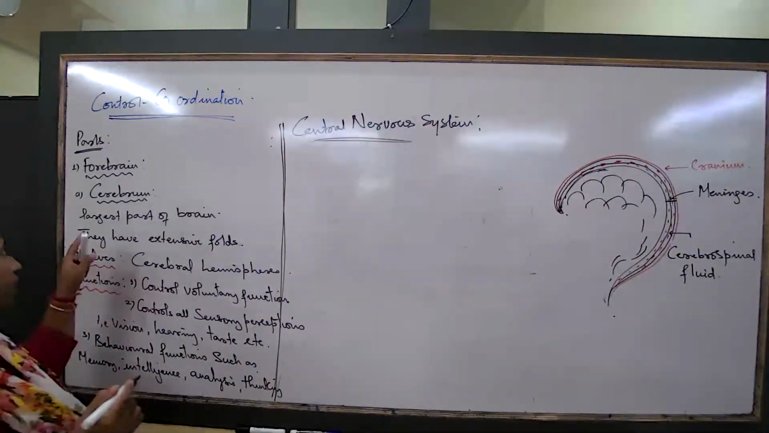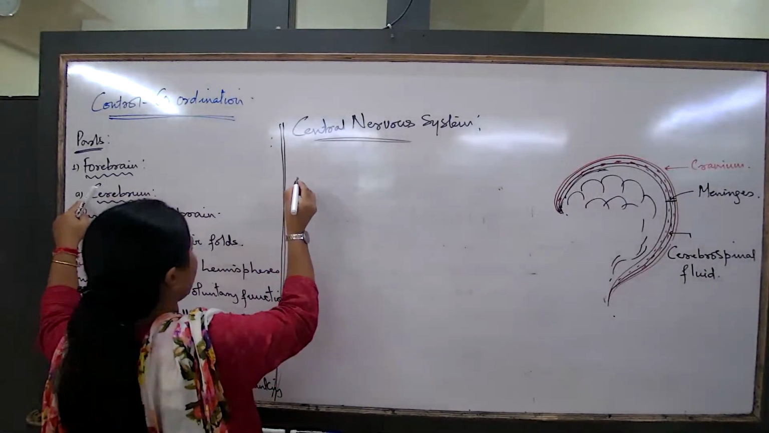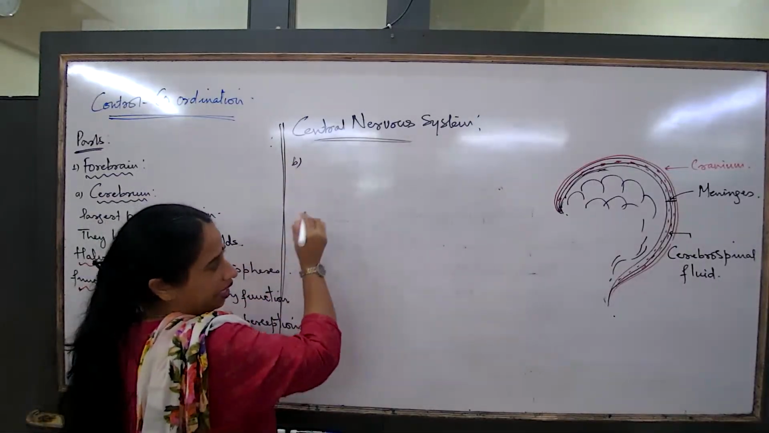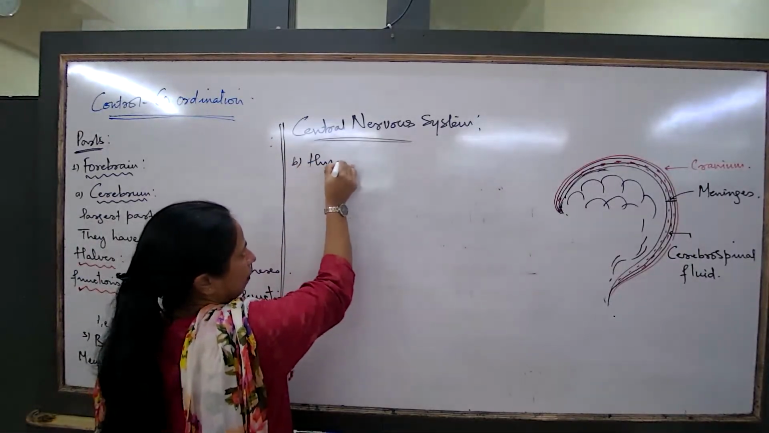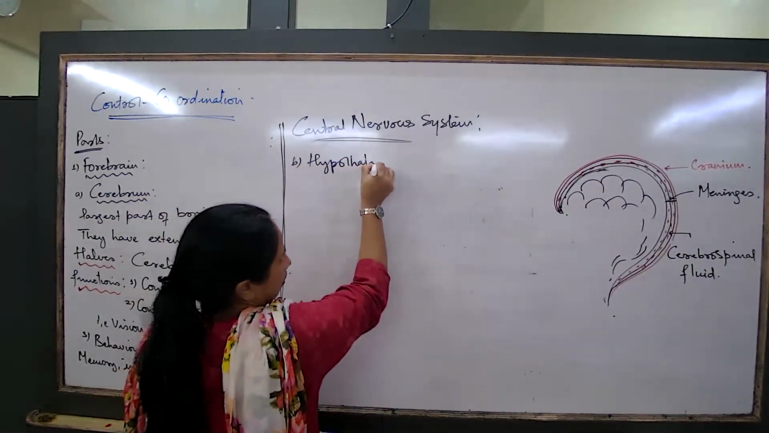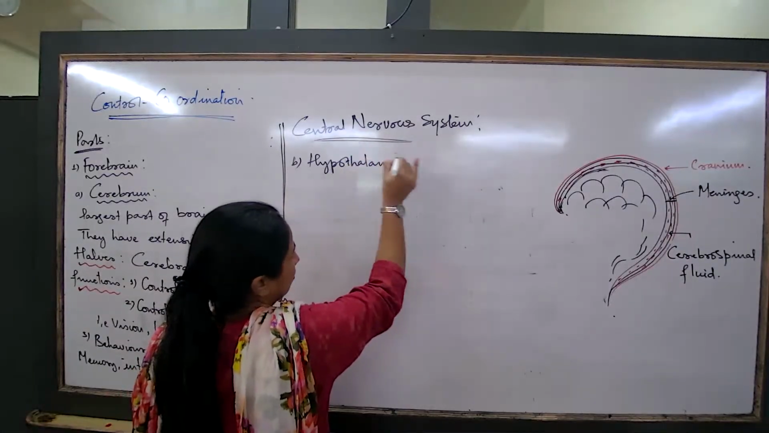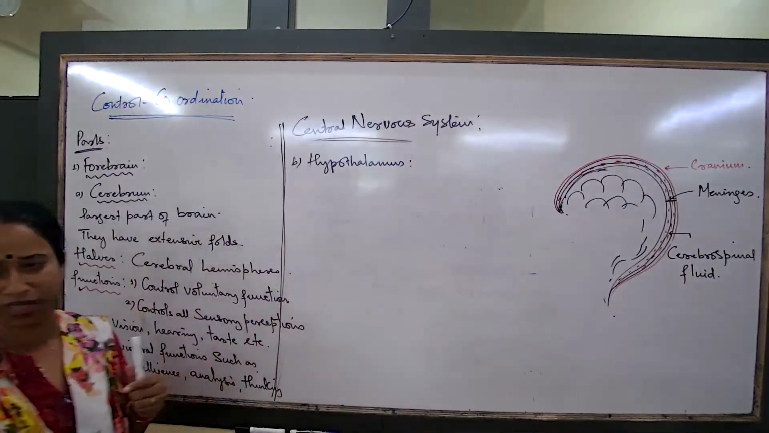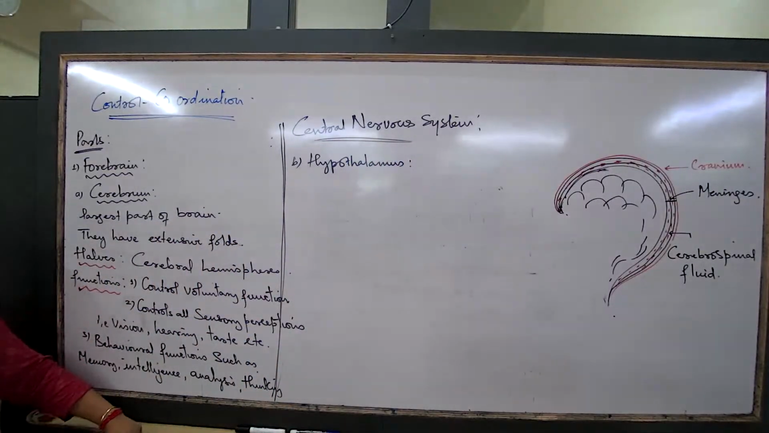Now the next part, we are still talking about the forebrain. What is the next part of the forebrain? The next part of the forebrain is the hypothalamus. Is the hypothalamus there in the figure? Underline it. Is the hypothalamus there in the diagram? Underline it. The labeling of the diagram also you will have to know.